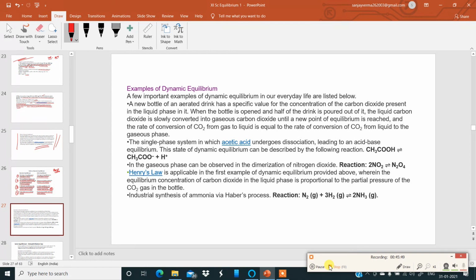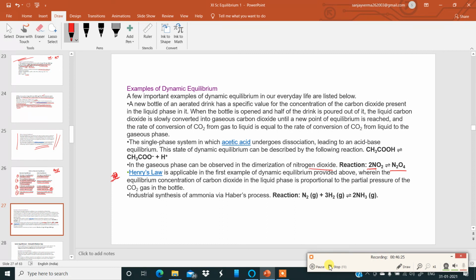That is one example. The single phase system with acetic acid undergoes diffusion leading to an acid-base equilibrium. Here, the state of dynamic equilibrium can be described by the following reaction. Acetic acid dissociates partially to give acetate ions and hydrogen ions in aqueous solution. In the gaseous state, the phase can be observed in the dimerization of nitrogen dioxide. Nitrogen dioxide dimerizes to form dinitrogen tetroxide. Now there is an important law over here.